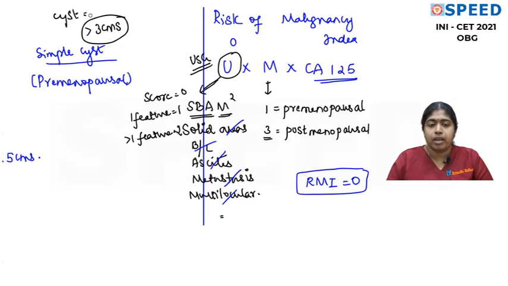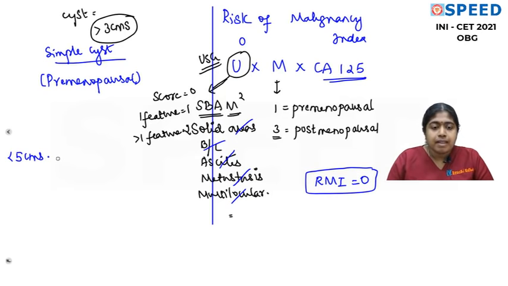Yes or no? Okay. So if the cyst is less than 5 centimeters, the Green Top guidelines strictly say no follow-up is needed. You need not give oral contraceptive pills. You need not do a repeat ultrasound. These cysts are almost always physiological.